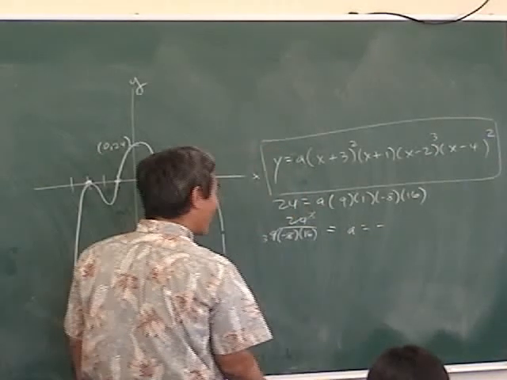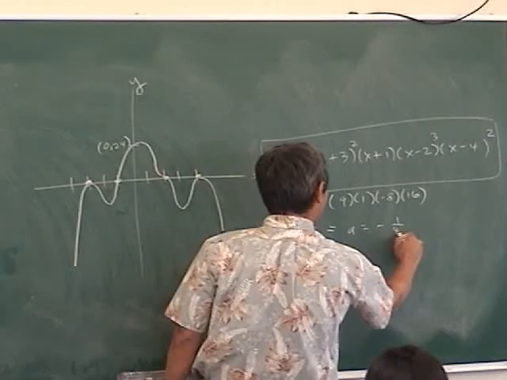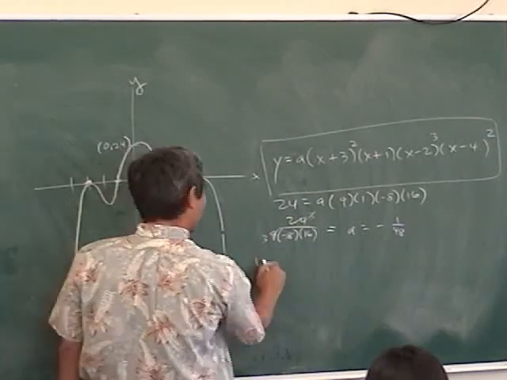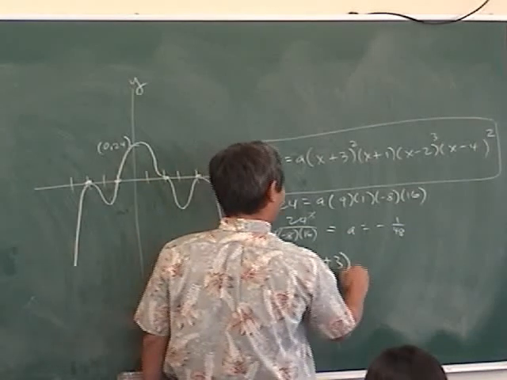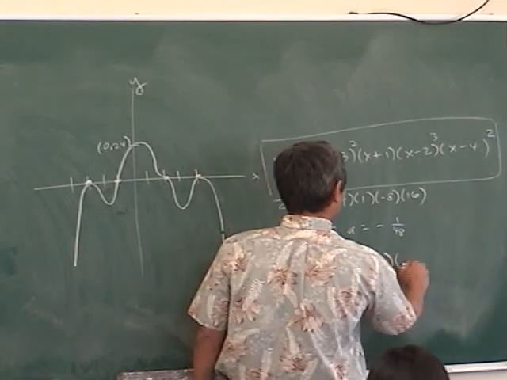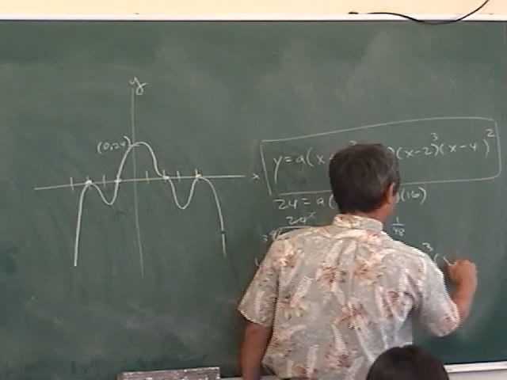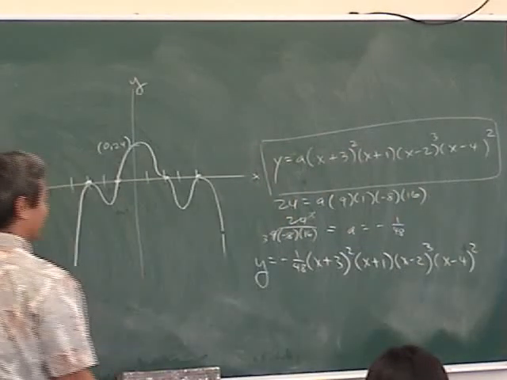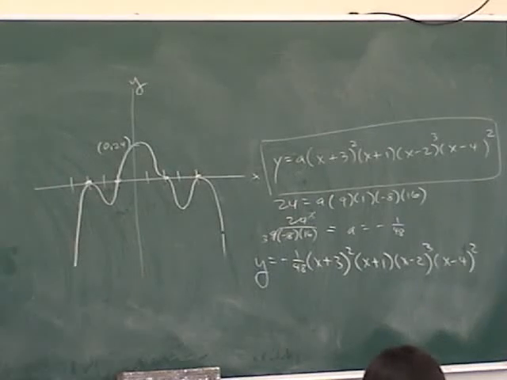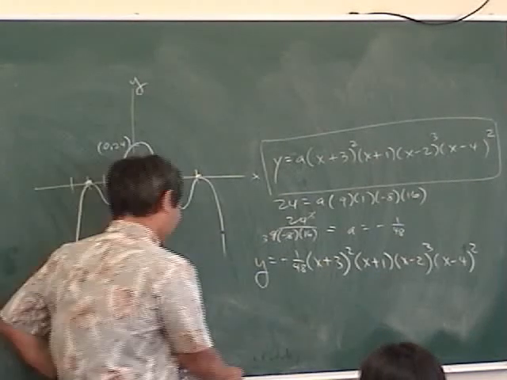So what is a? Negative 1/48. So your final answer is going to be y equals negative 1 over 48 times (x plus 3) squared times (x plus 1) times (x minus 2) cubed times (x minus 4) squared. Isn't that pretty easy? Polynomials are pretty easy. Until we get to the hard part. No, it's not hard.